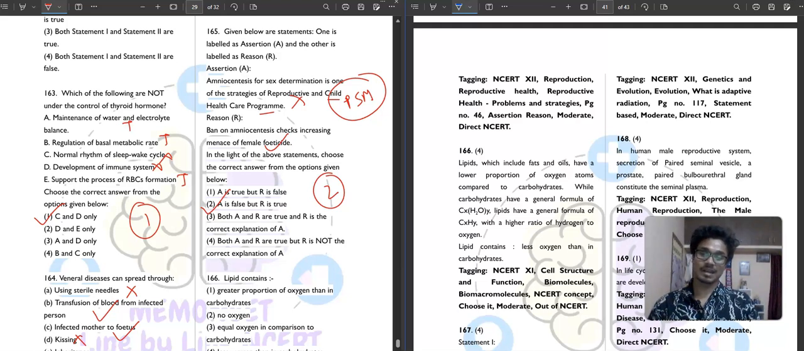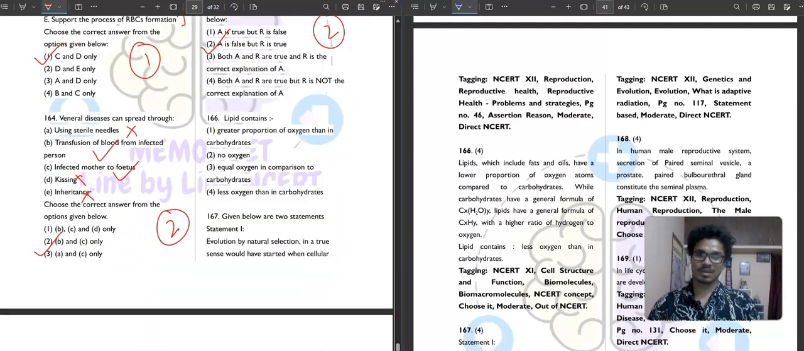Lipid contains greater proportion of oxygen than in carbohydrate. Okay. No. Equal oxygen in comparison to carbohydrate, no. Less oxygen than carbohydrates, absolutely correct. A lipid contains less oxygen than carbohydrates. You can see the formula here.